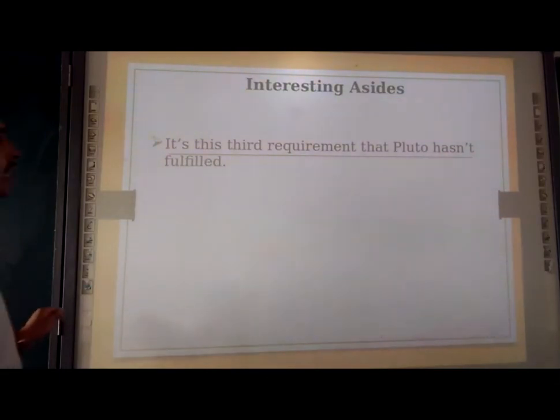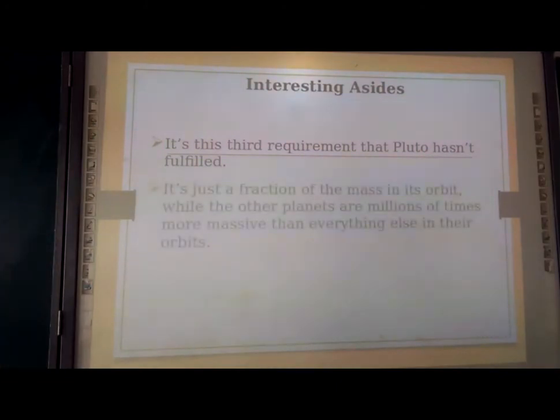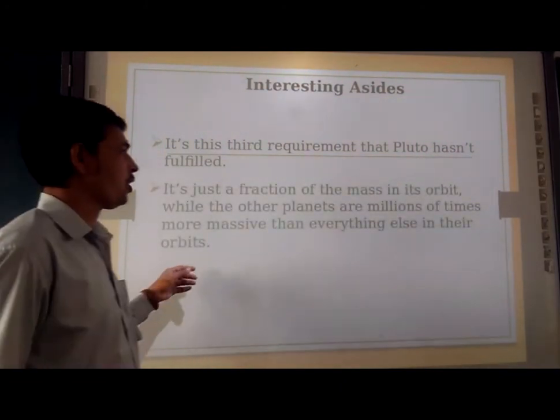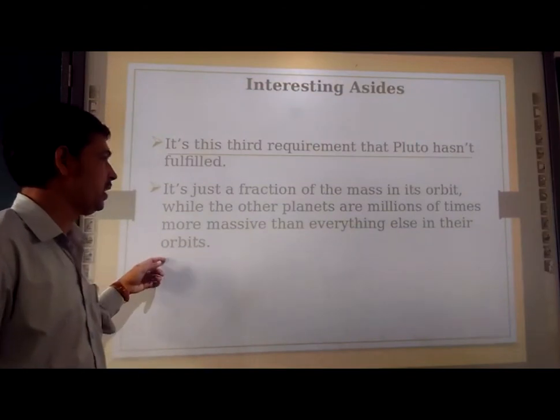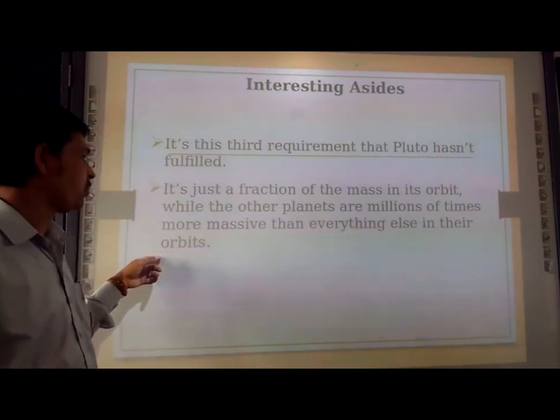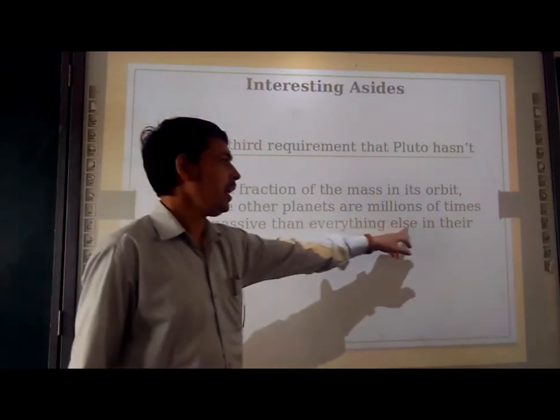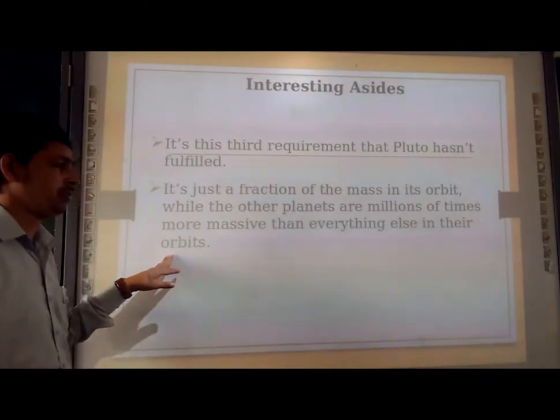Second, it's the third requirement that Pluto hasn't fulfilled. It is just a fraction of the mass in its orbit, while the other planets are millions of times more massive than everything else in their orbit.